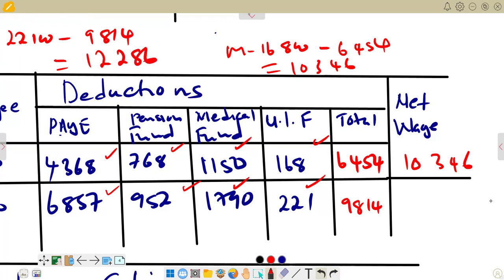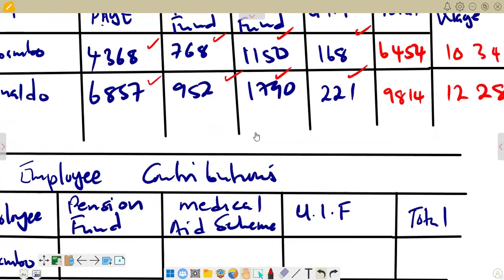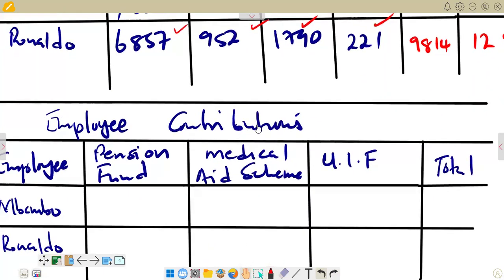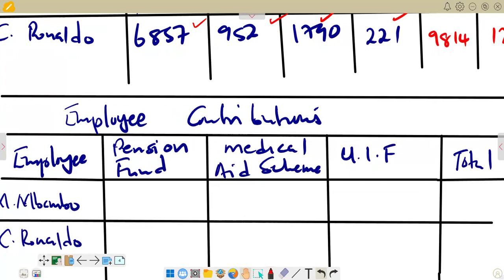12,286. So this is the same figure that is going to come in. So this is our net wage. So that's what we have in terms of a calculation of net wage. Then we go to the next table where we are now calculating the employer's contribution.